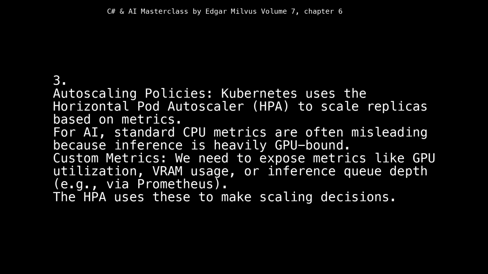3. Autoscaling policies. Kubernetes uses the horizontal pod autoscaler, HPA, to scale replicas based on metrics. For AI, standard CPU metrics are often misleading because inference is heavily GPU bound. Custom metrics: we need to expose metrics like GPU utilization, VRAM usage, or inference queue depth, e.g., via Prometheus. The HPA uses these to make scaling decisions.